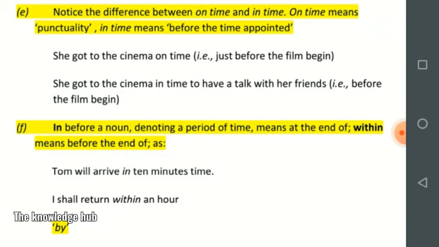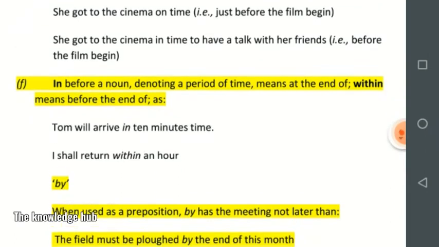Now, she got to the cinema on time. Now, on time is punctuality. Means just before the film began, she was at the cinema. Now, before the film began means she got to the cinema in time. Means there was time left for the film to begin and she reached in time to the cinema to talk to her friends.